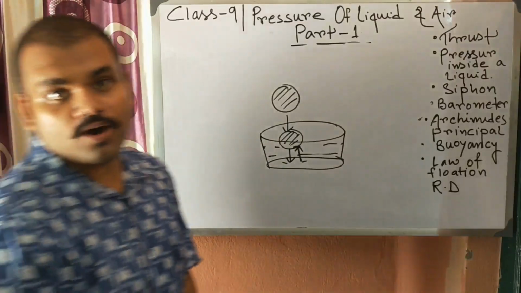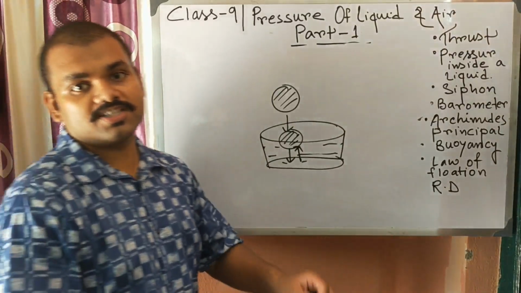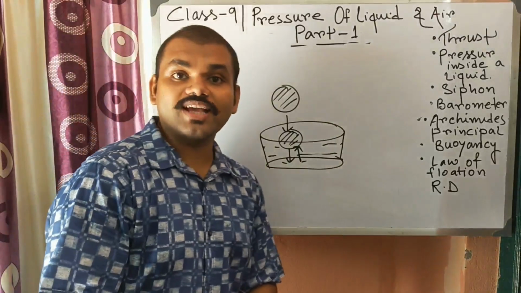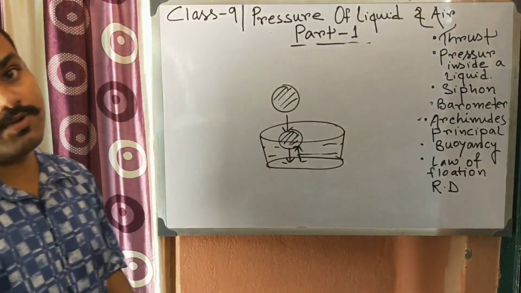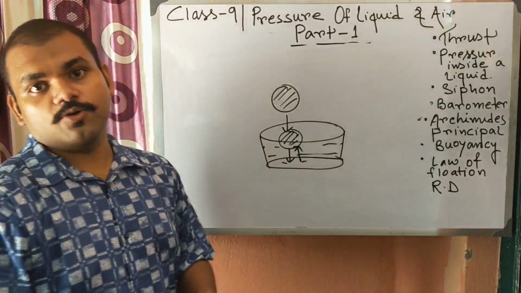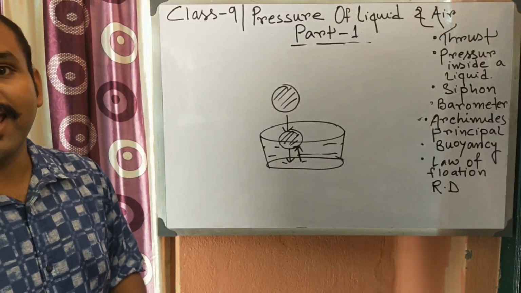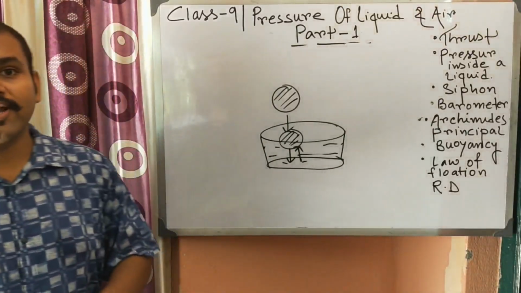So the upward force acting on a particular body by the fluid, when the body is partially or fully immersed into a liquid at rest, is known as buoyancy.